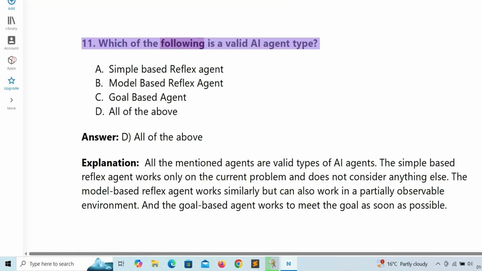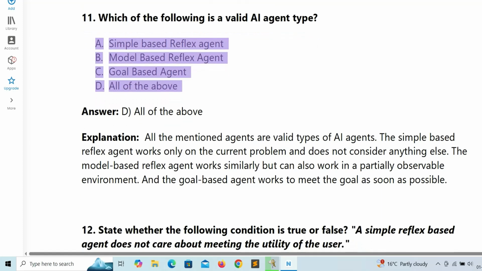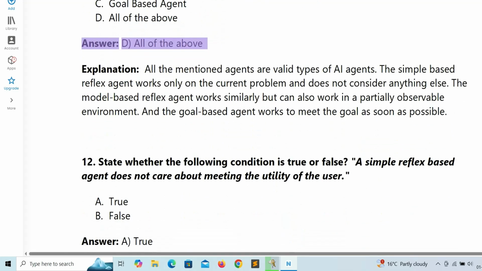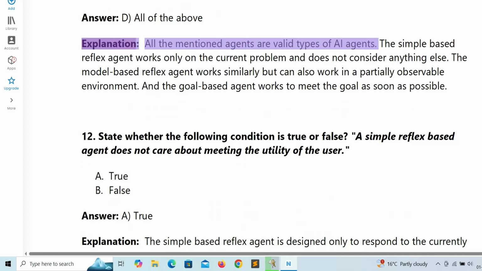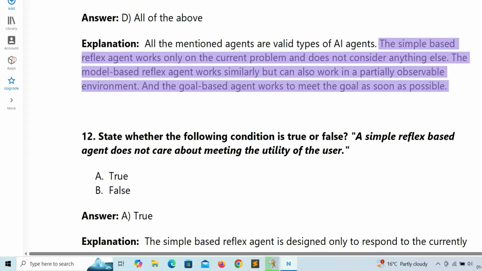11. Which of the following is a valid AI agent type? A. Simple reflex agent. B. Model-based reflex agent. C. Goal-based agent. D. All of the above. Answer: D. All of the above. Explanation: all the mentioned agents are valid types of AI agents. The simple reflex agent works only on the current problem and does not consider anything else. The model-based reflex agent works similarly, but can also work in a partially observable environment. And the goal-based agent works to meet the goal as soon as possible.